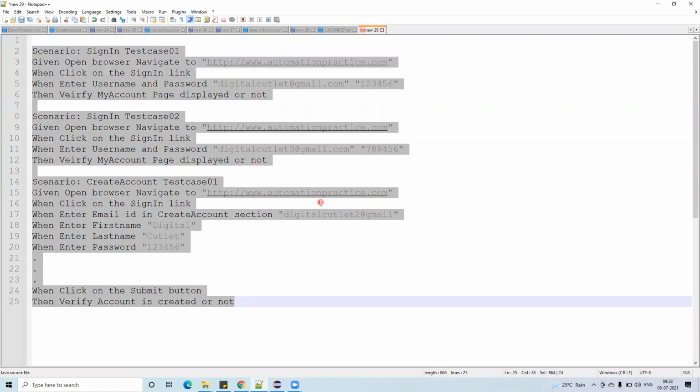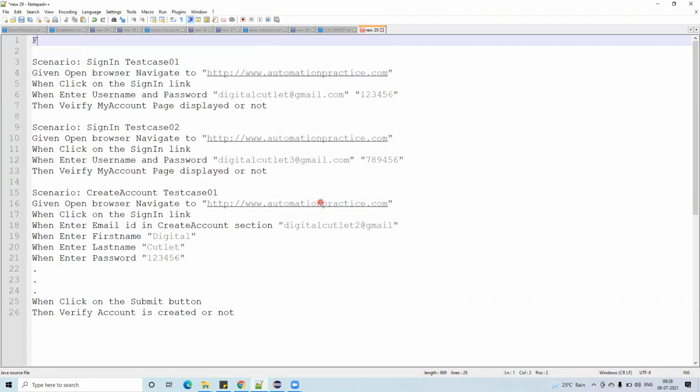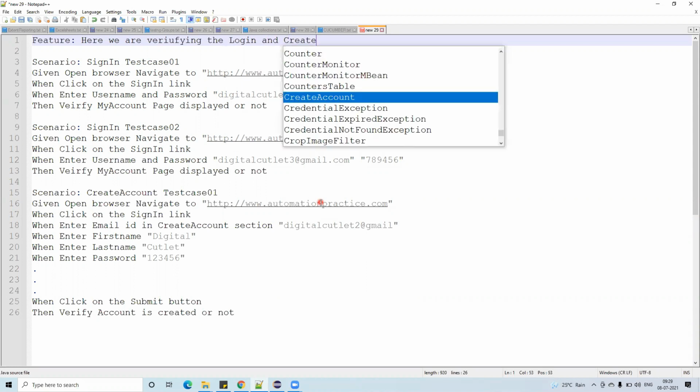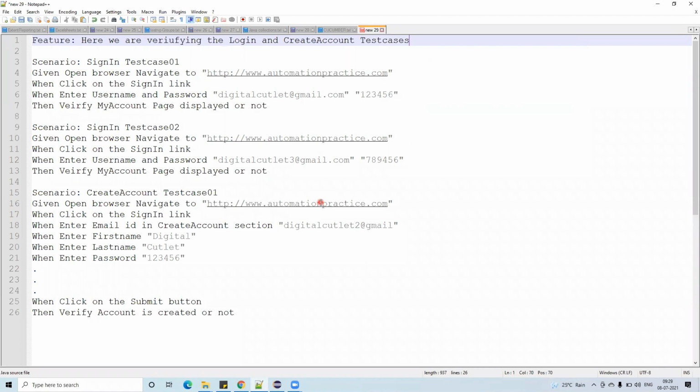For all these three test cases, there is one more keyword we have to use here, which is feature. Here you have to write a small description of what these test cases are doing, what test cases you are writing in this file. Some small information, like this file is created to verify the login test cases and create account test cases. Just mention it like this: here we are verifying the login and create account test cases. That's it. So this is how we have to write the Gherkin language file.